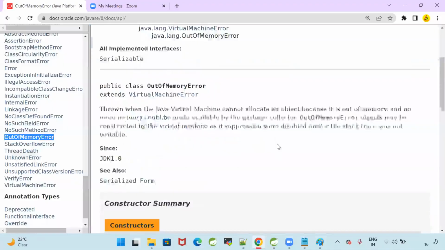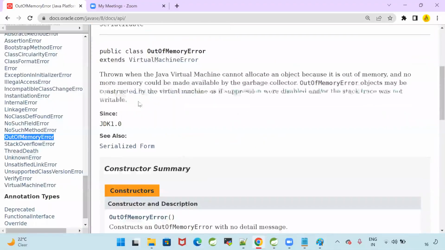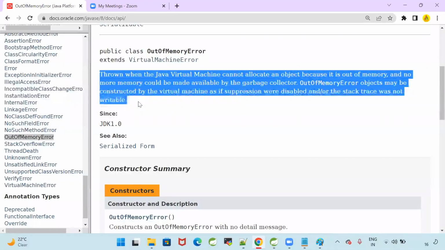What is the meaning of out of memory error? Read this.